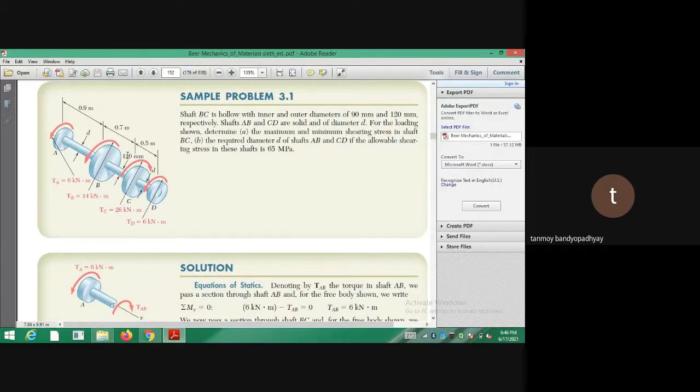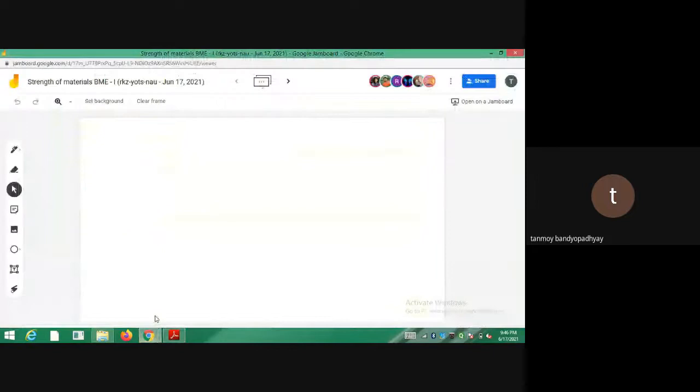So we can take a section somewhere within BC, because every point lying on the shaft BC is carrying the equal torque. So let us call that TBC, because there is no addition of torque in between B and C. So any point within B and C will have the same torque. If we do a torque balance, or the moment balance rather, nothing is there like torque balance. Always we should say moment balance. So if we do a moment balance in BC, I am taking a cross section in the portion BC.